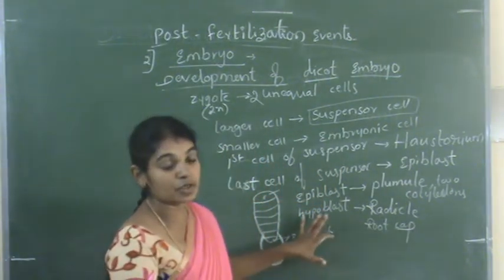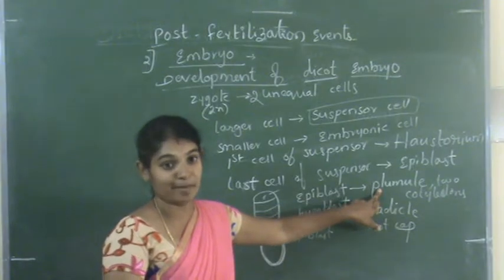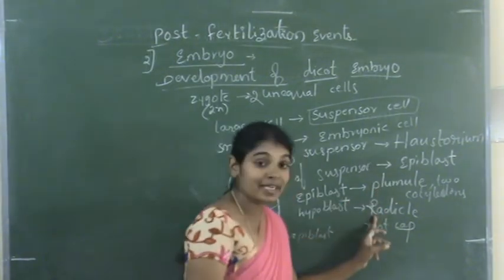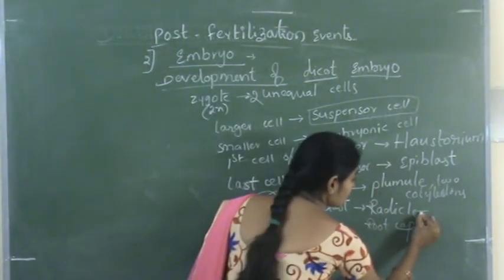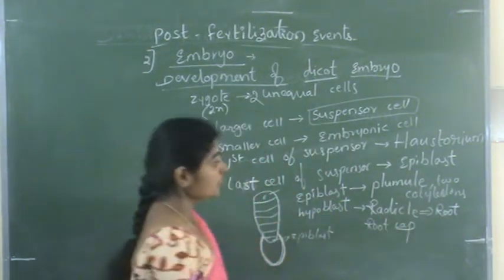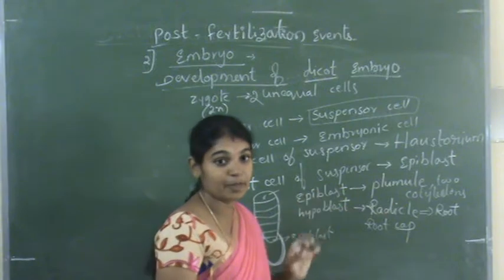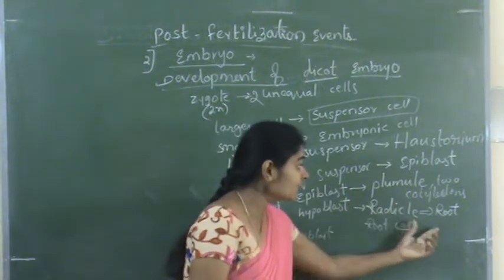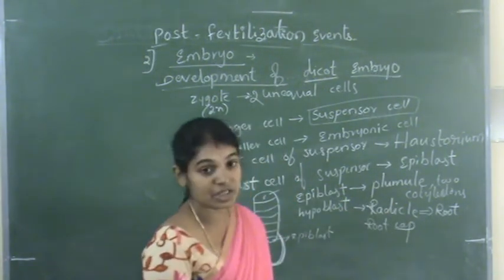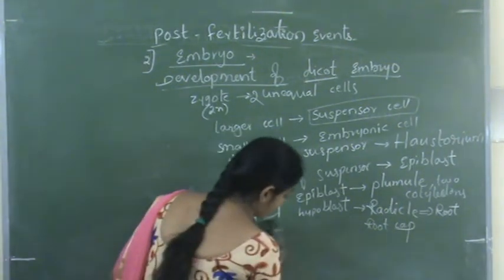Later, during embryonic development, the plumule develops into the stem and the radicle develops into the root. So the plumule and two cotyledons are developed from the epiblast, and the radicle and root cap are developed from the hypoblast of the embryonic cell.